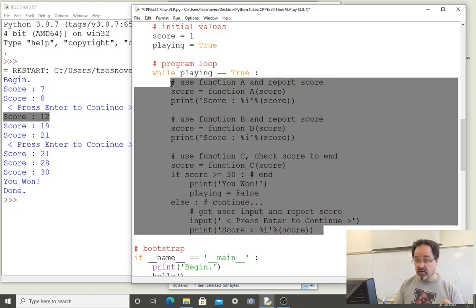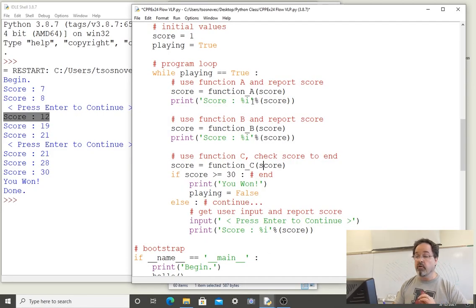So it's inside the code block of a while loop, which means that the flow of the program goes back to the condition of the while loop and tests that condition. If it's true, we continue and repeat this entire process. If it's false, then the code block of the while loop is concluded, which means that we go to the next line after the code block of the while loop, and there is no other code in the function.